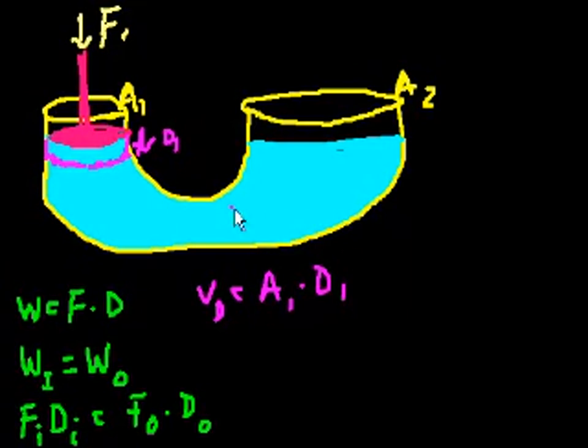Well, we also know that that liquid has to go someplace, right? Because what do we know about a liquid? That you can't compress it. You can't change its total volume. So all of that volume is going to have to go someplace else. So if this is where the liquid was, the liquid is going to rise some level. Let's say it gets to this level. This is its new level, right? It's going to change some distance here.